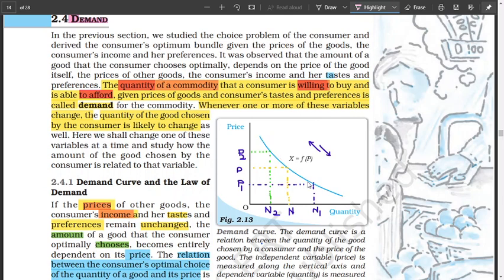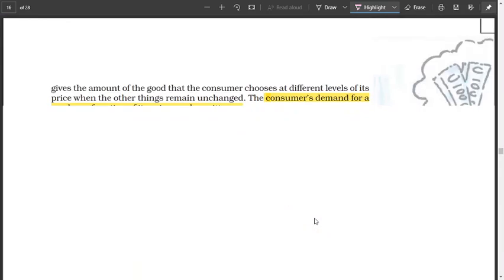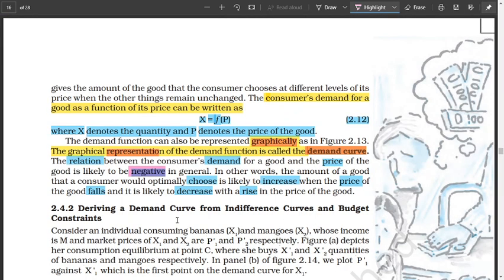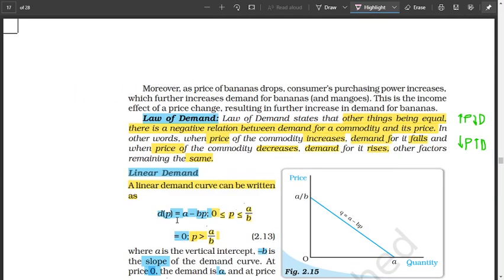This is negative slope, and it shows the negative relationship between price and demand. Negative means opposite. High price, low demand; low price, high demand. Okay, so that's about the demand curve.